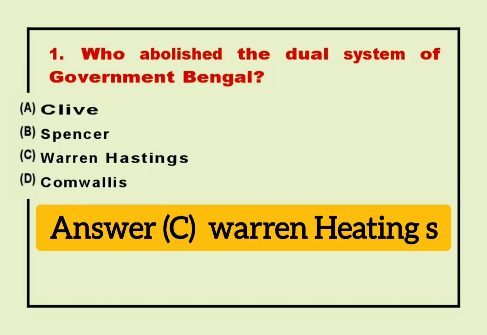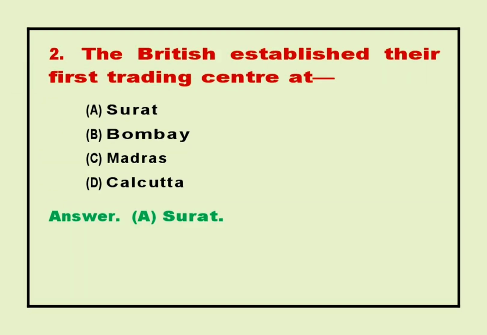1. Who abolished the dual system of government in Bengal? Answer C. 2. The British established their first trading centre at. Answer A. Surat.